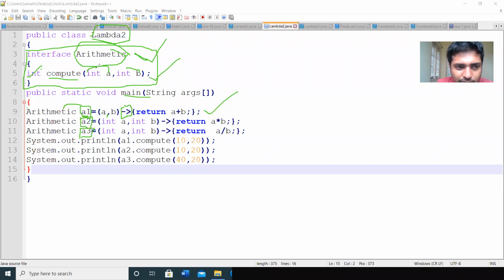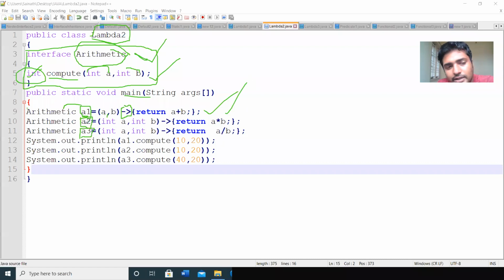the method is compute. If you give the 2 values, it will return some value. That value is an integer value. That means return A plus B. I am performing the addition operation. Return A plus B. I am giving the A and B values. You will perform that function and return the C value. Return A plus B; semicolon. So this is the one lambda function.